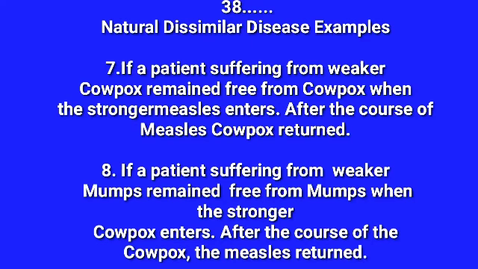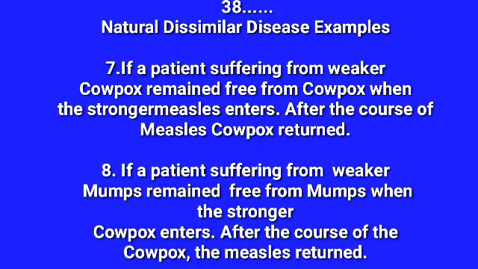Seventh one. If a patient suffering from cowpox, the cowpox is the weaker one, remained free from cowpox when the stronger measles enters. So here the measles is a stronger one. Okay, so after the course of the measles, cowpox returned. So here cowpox is the weaker one, the measles is the stronger one.